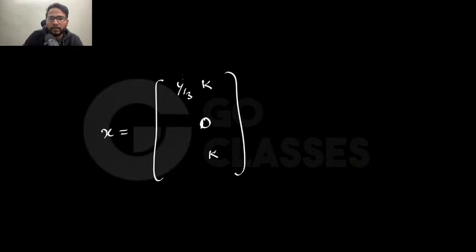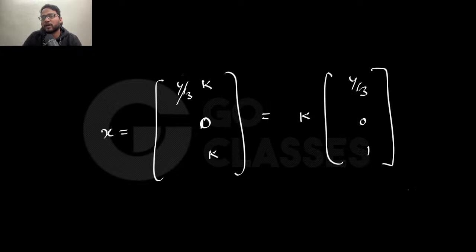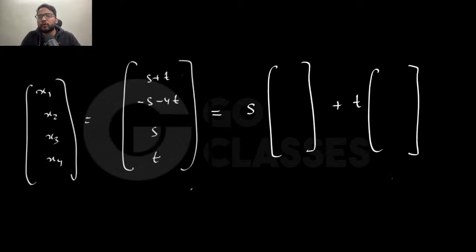Earlier we got this, which was 4 by 3k, 4 by 3k, 1 0 0 and k, right? This is the solution that you have gotten, and then you are saying that you can write k into something, right? Which was 4 by 3 0 1. You can take k common. Similarly, I am saying that you can write this as s into something plus t into something.